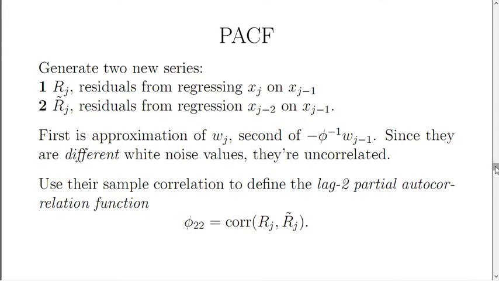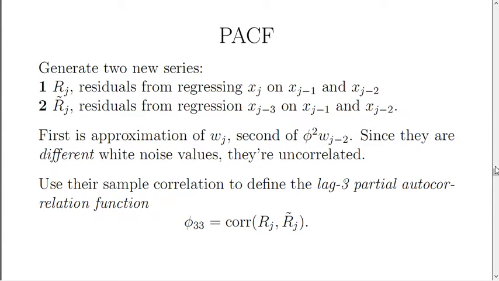Well, that is the partial autocorrelation at lag 2. We could do the same thing at different lags. We could define a series which was the residuals from regressing a data value on the 2 previous values, and another one which is the residuals from regressing the thrice previous value on the 2 previous values. Notice both these regressions are using the same source variables.